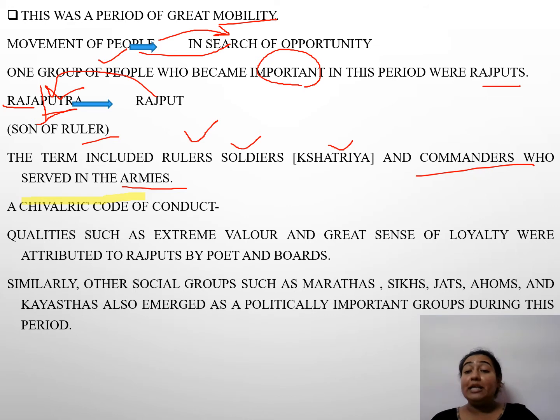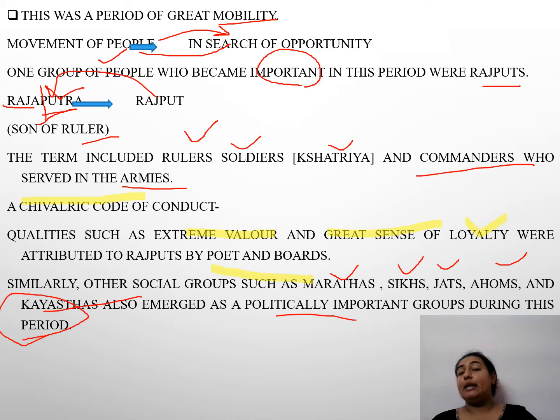Fine. So what qualities were expected of you? That you had to have extreme valor, a great sense of loyalty towards your country, and Rajputs should also write poems and boats. So these were the qualities that were expected from a Rajput person. Now, similarly, other groups such as Marathas, Sikhs, Jats, Ahoms, and Kayasthas, they also emerged as politically important groups during the history period.